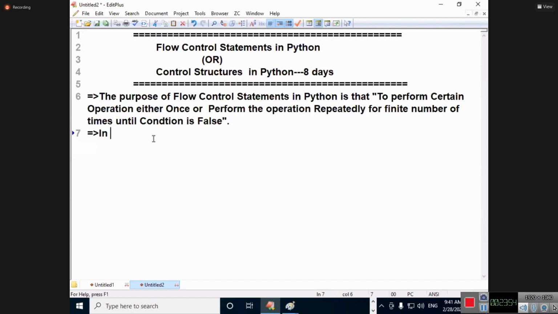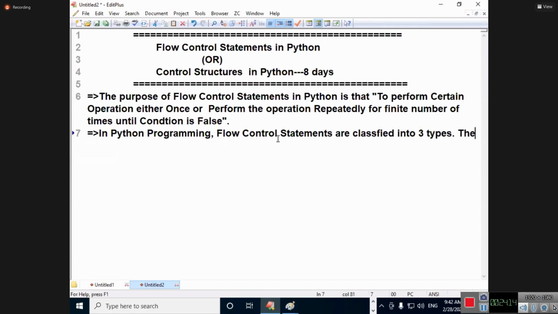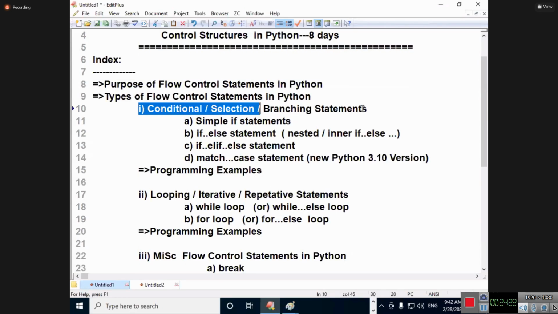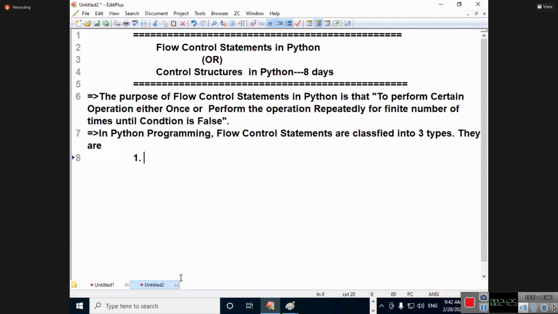So now I am writing in Python programming. Flow control statements are classified into three types. As I told you, the first one is conditional or branching statements. What is next is called a selection. That is the second one.